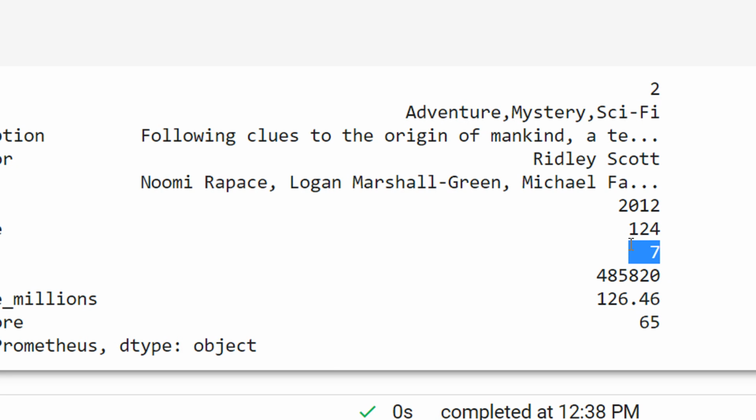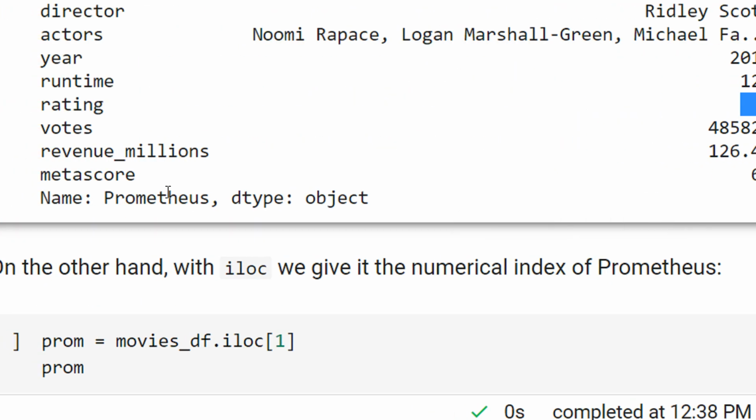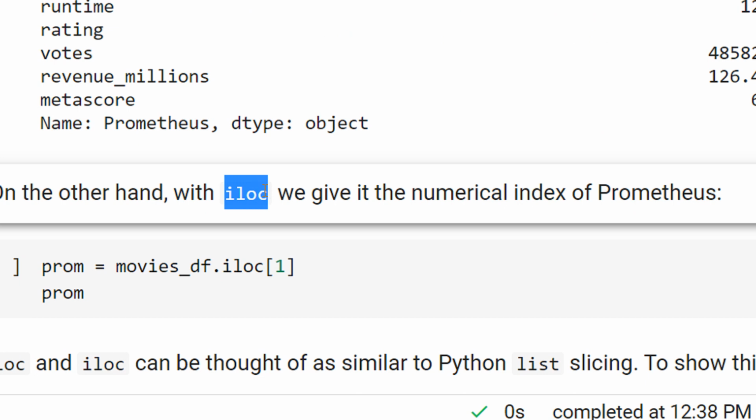On the other hand, you can actually do this with iloc. iloc, as I said, is integer location or index location, by number.